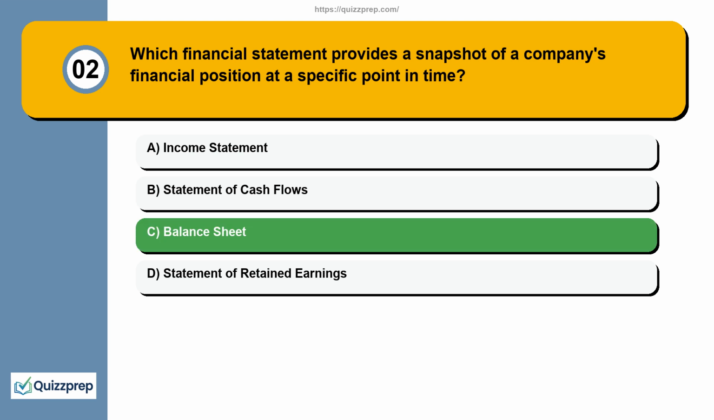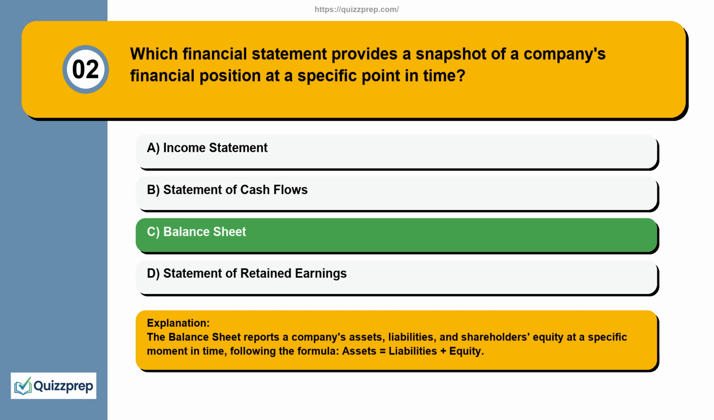The correct answer is option C. Balance sheet. Explanation. The balance sheet reports a company's assets, liabilities, and shareholders' equity at a specific moment in time, following the formula assets equals liabilities plus equity.